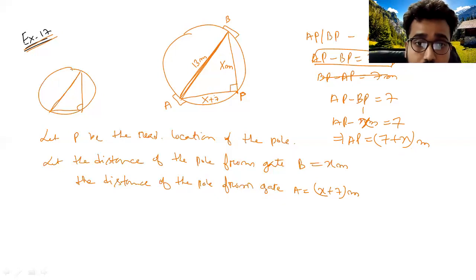Now write down, now see, APB is a right angle triangle.